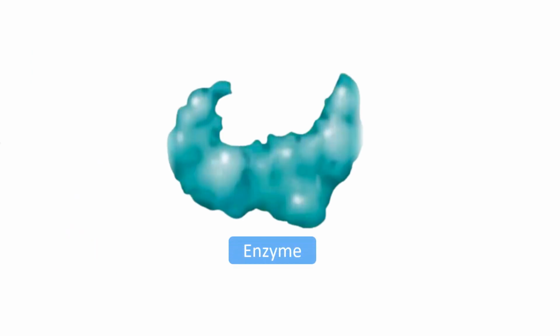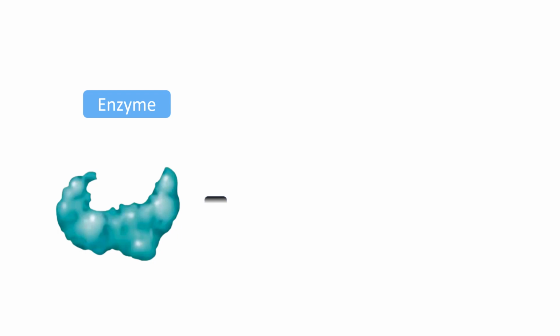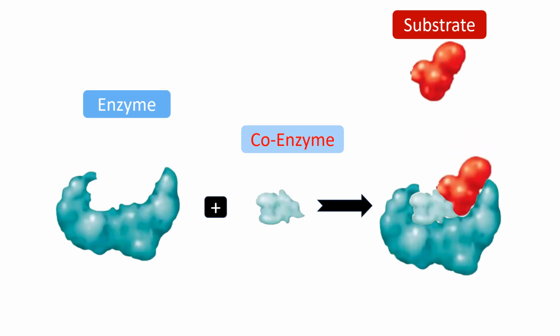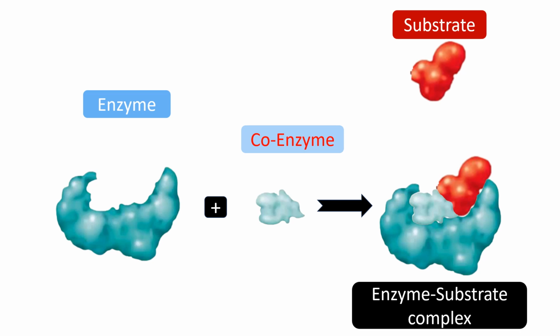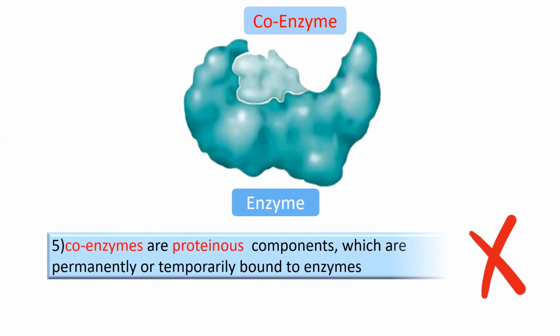Coenzymes are non-proteinous molecules which bind with enzymes temporarily or permanently. They are not proteinous molecules. Enzyme, coenzyme, substrate, enzyme-substrate complex. Accordingly, coenzymes are non-proteinous molecules which bind with enzymes temporarily or permanently. The fifth statement is also wrong therefore.